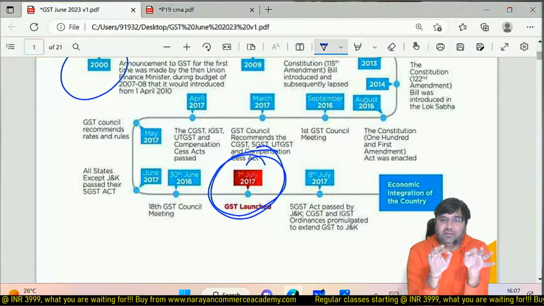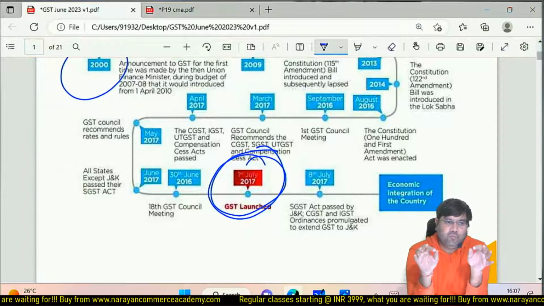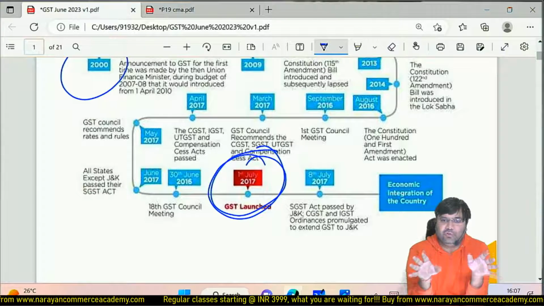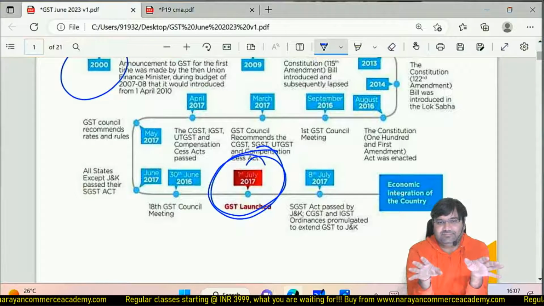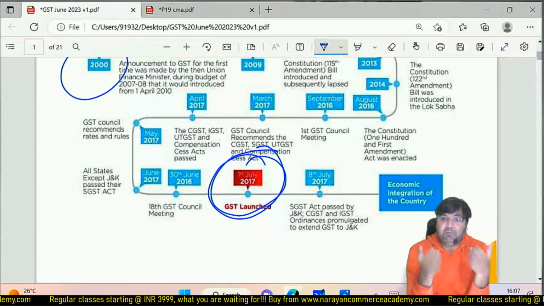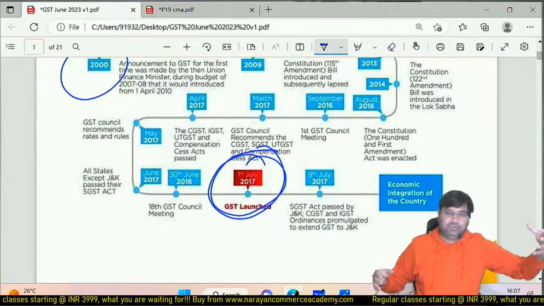So it is not constructive discussion. Whatever the ruling party is going to do, whether good or bad, the opposition is going to oppose. This is Indian democracy. So when BJP wanted to implement GST, Congress was in opposition, and Congress opposed.